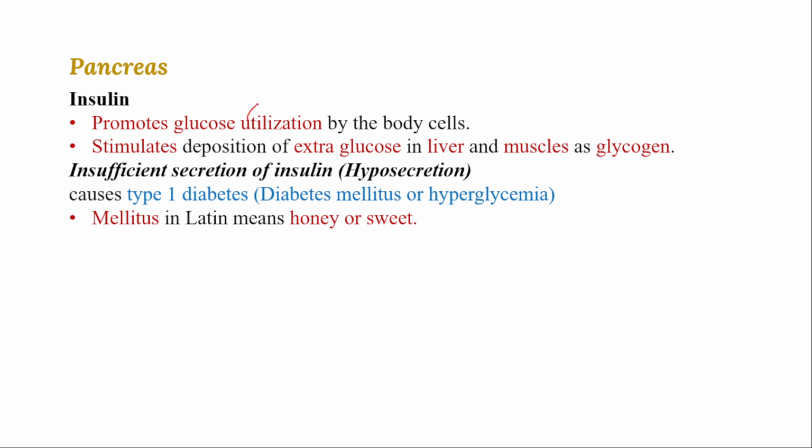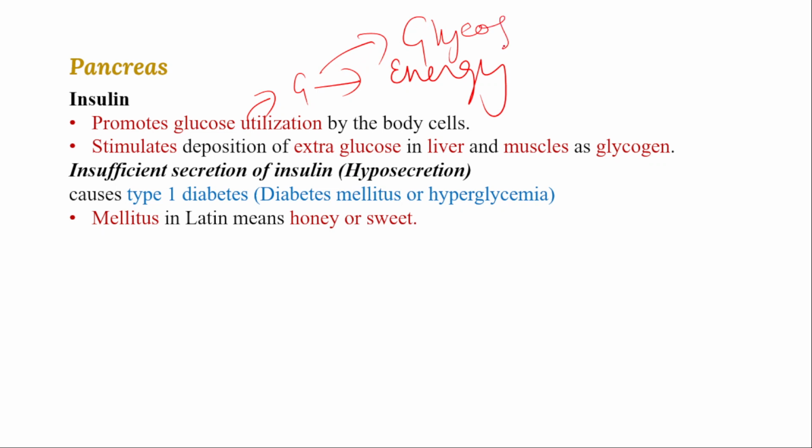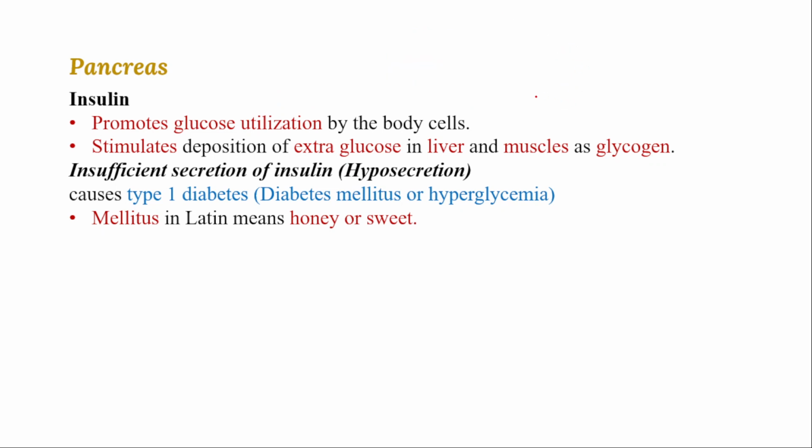Either the body will utilize the glucose and convert it into energy, or the excess glucose will be converted into glycogen, which is the reserve food material in the body. So insulin does not directly decrease the sugar level, but promotes glucose utilization by the body cells.